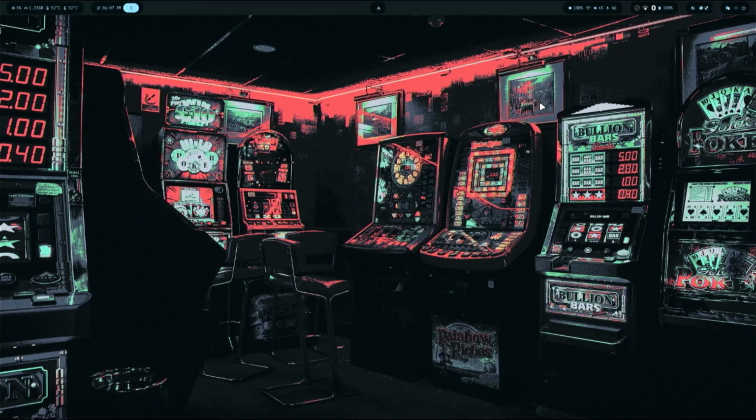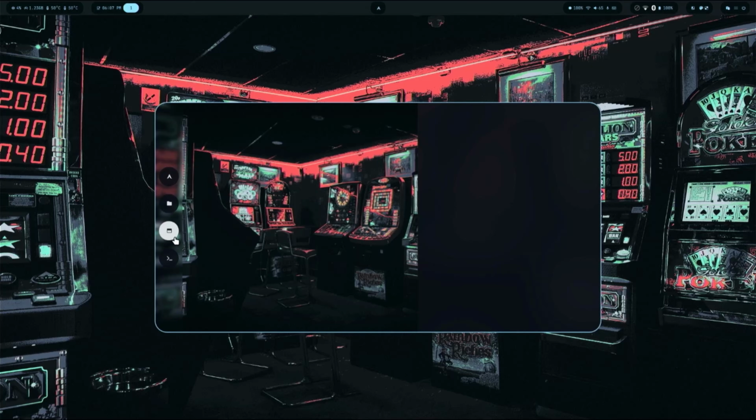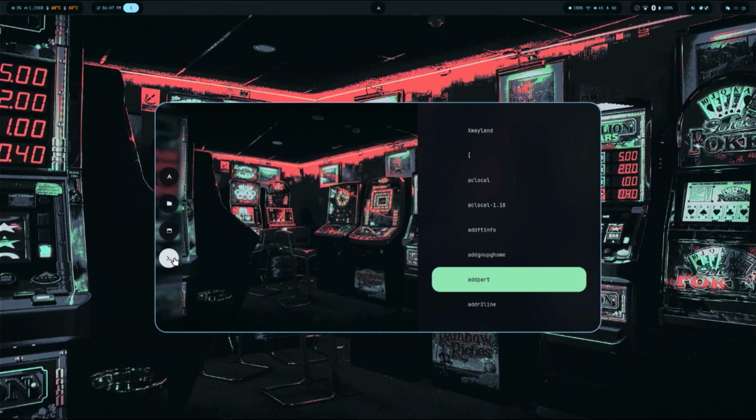Let's take a look at some of the applications. I believe it's Super A. And yeah, it pops up this whole big thing. We have our applications here. You can go to your files. I believe this will be clipboard later. And terminal applications, I believe. But if we just go to the installed applications,